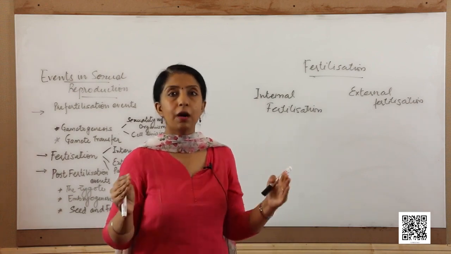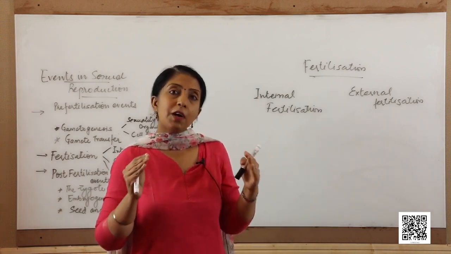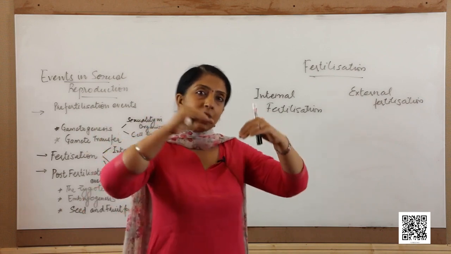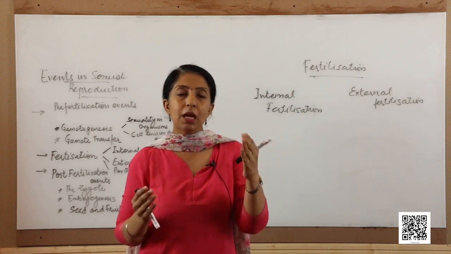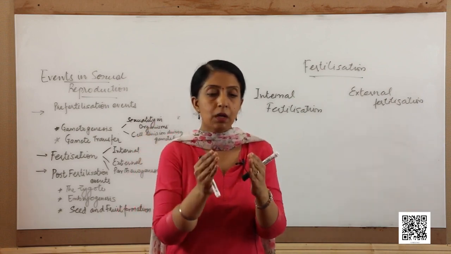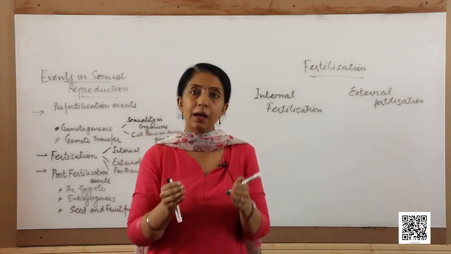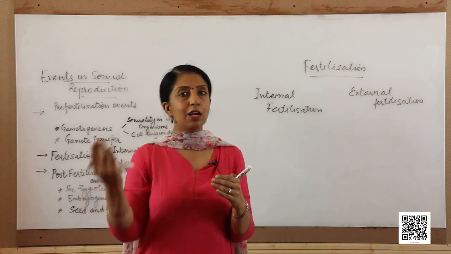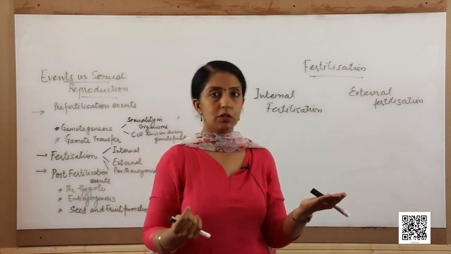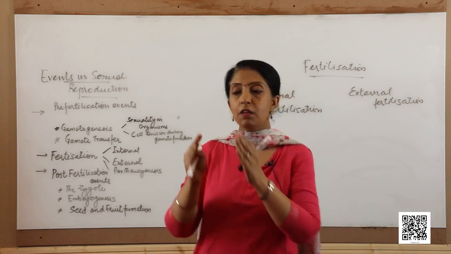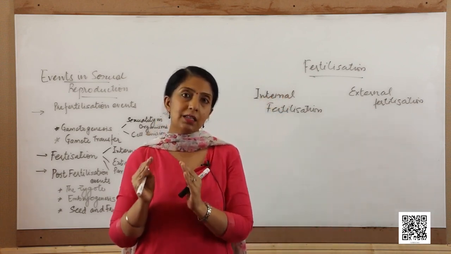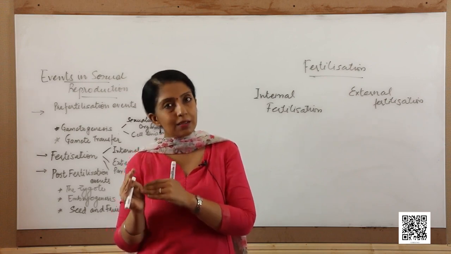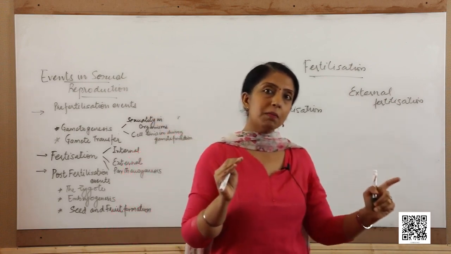produced is always large. In case of isogametes, where both the gametes are given out in the water and fusion takes place in the water, both male and female gametes are released in the water. In them, the female gametes are also large in number, the male gametes are also large in number. But in cases where the female gamete is securely lodged in the female body, usually the female gametes are lesser in number as compared to the male gametes.